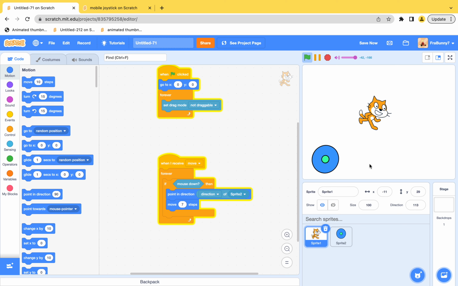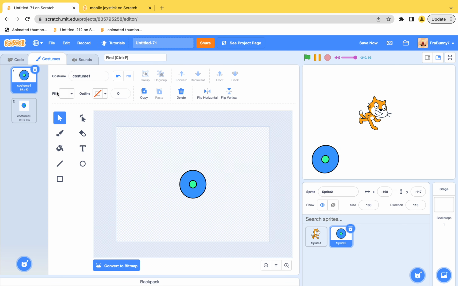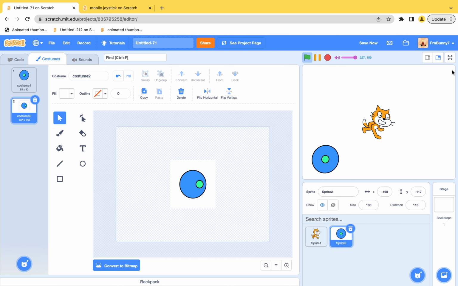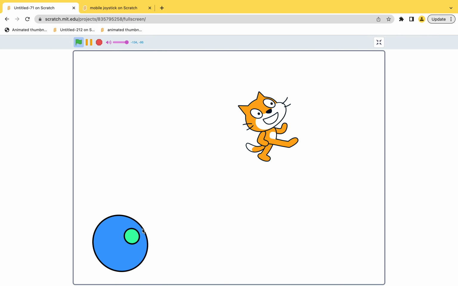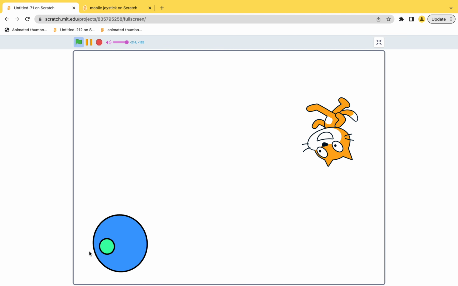Cool, huh? Wait, the joystick looks weird wiggling around. I think I'll just change this a bit. I need to make it a bit smaller. There. Still wiggles around, but it's fine. So yeah, we're done.